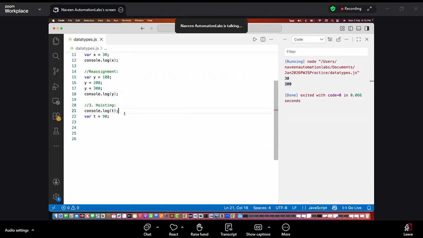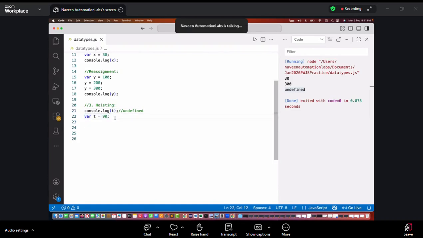So hoisting means, see what I'm doing here. First you tell me what exactly the value of t is, and then after that I'm writing var t is equal to 90 over here. So when I run this particular program, I'm seeing undefined over here, not null, undefined, not 90. Don't you think it's very weird? Why? Because you are trying to access t before declaring it, right? var t is equal to 90, right?